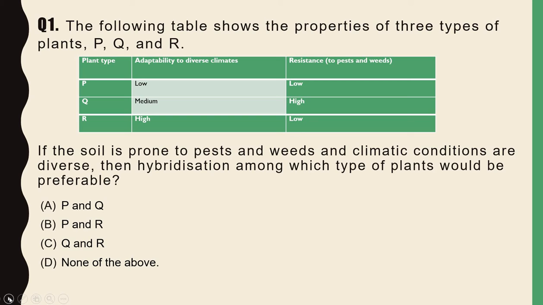So the correct answer is option C, Q and R. So why is option C the correct option? Because hybridization among Q and R will lead to increased adaptability of the new variety of plants to diverse climatic conditions. And since Q is highly resistant to weeds, you can see over here, the new variety will be highly resistant to weeds. So that's why option C is correct.